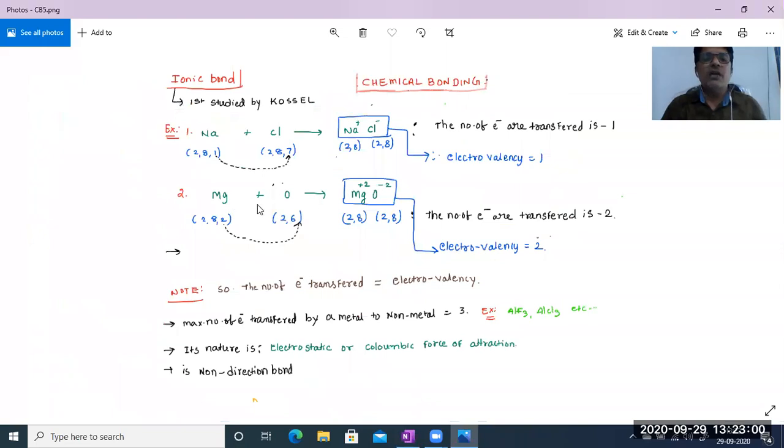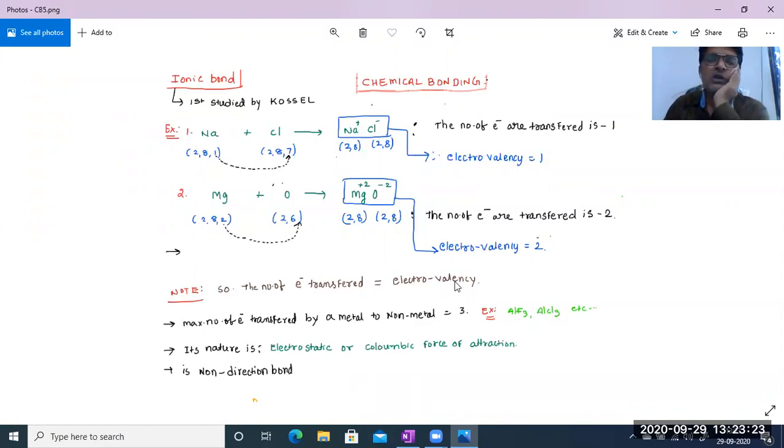So here, how many electrons are being transferred? Sorry, not sharing, transferring. How many electrons are transferring over here? 2 electrons. So what is the electrovalency of magnesium oxide? 2. See here, I have already given: the number of electrons transferred is equal to its electrovalency.